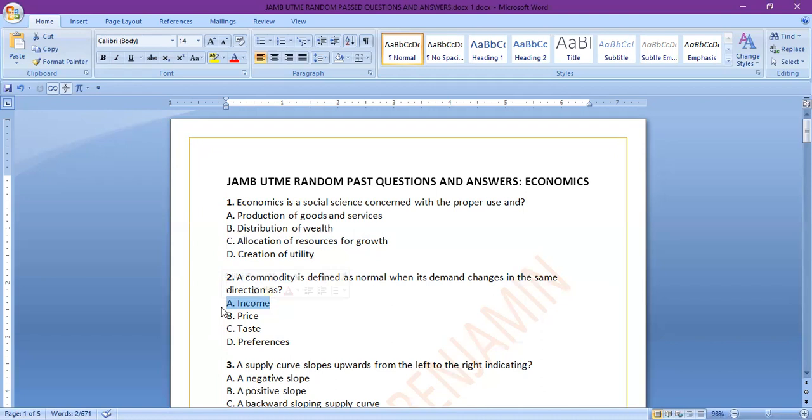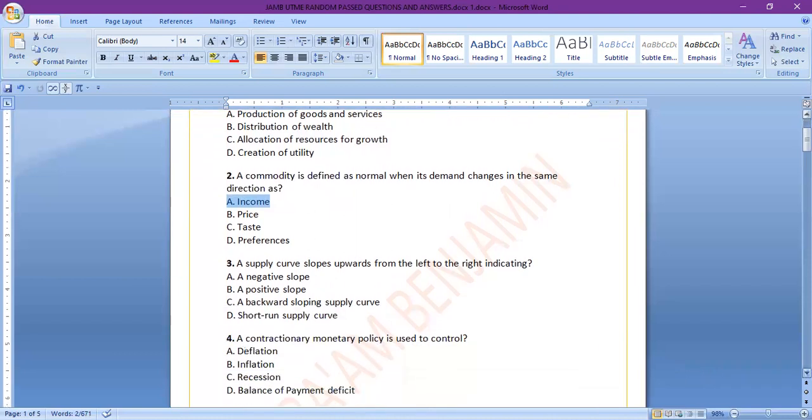Price moves in the opposite direction. Taste also depends; it can move in the same direction, it can move in the opposite direction. So it's preference. So the clear answer is A, which is income.